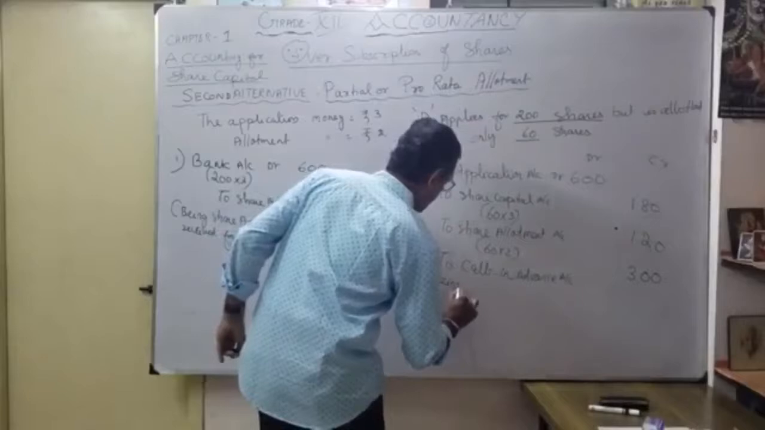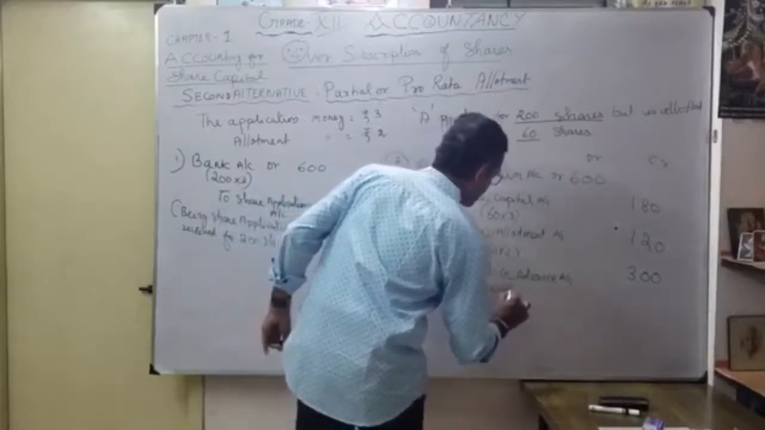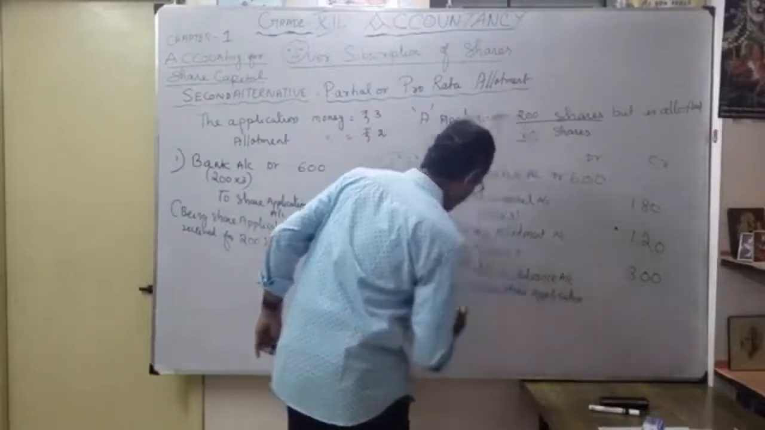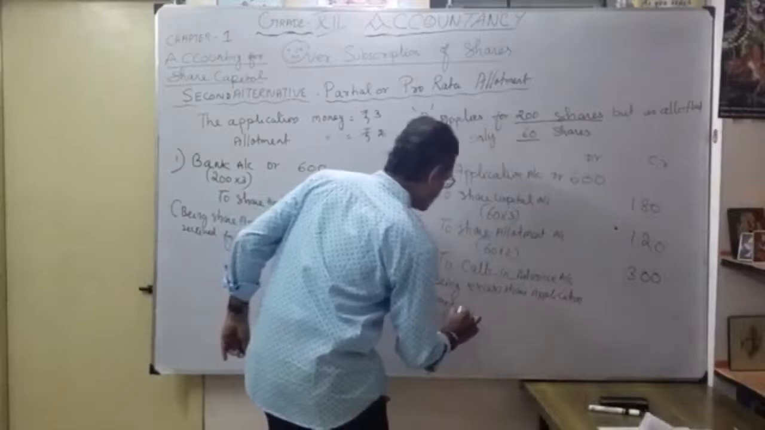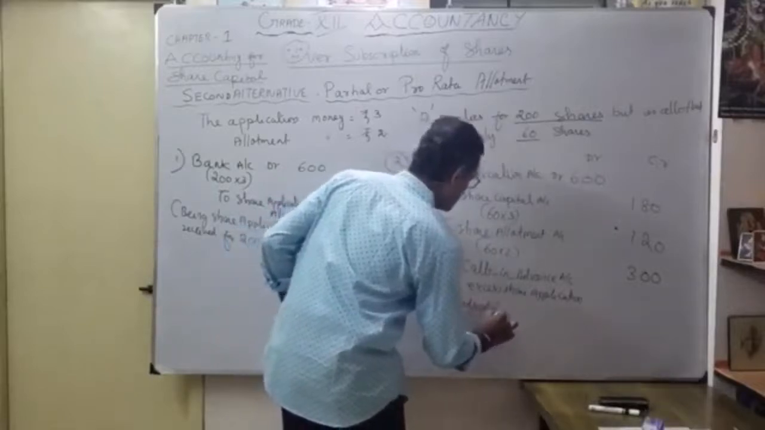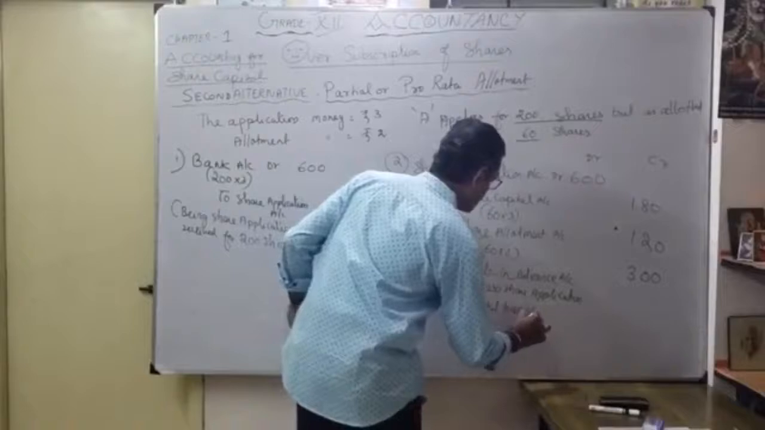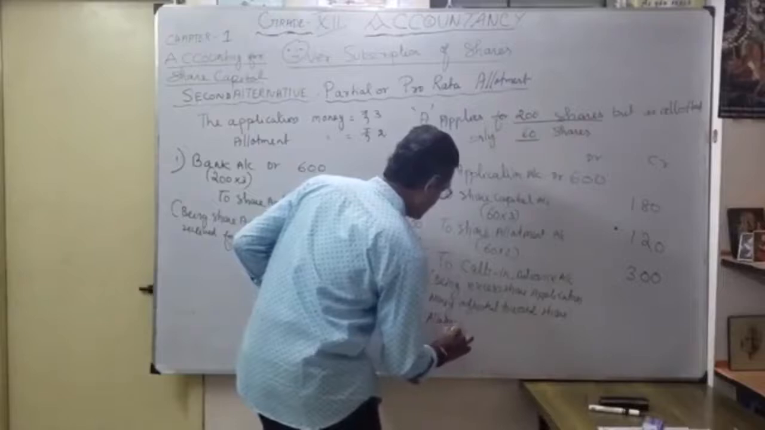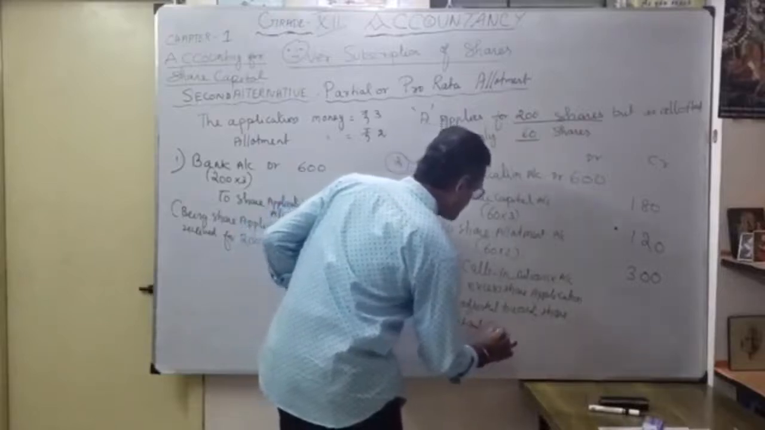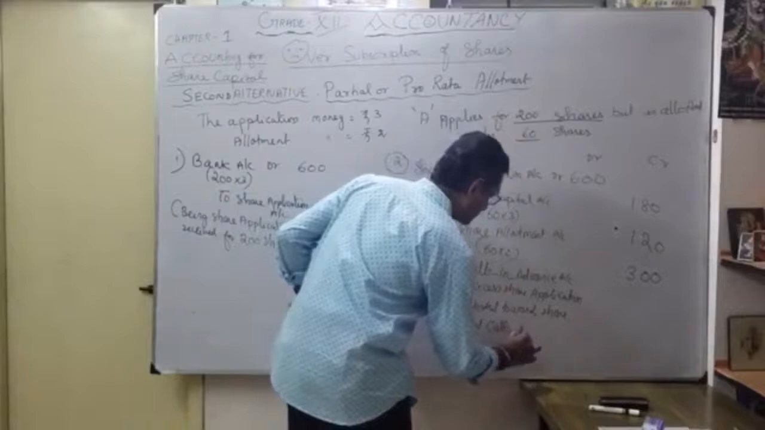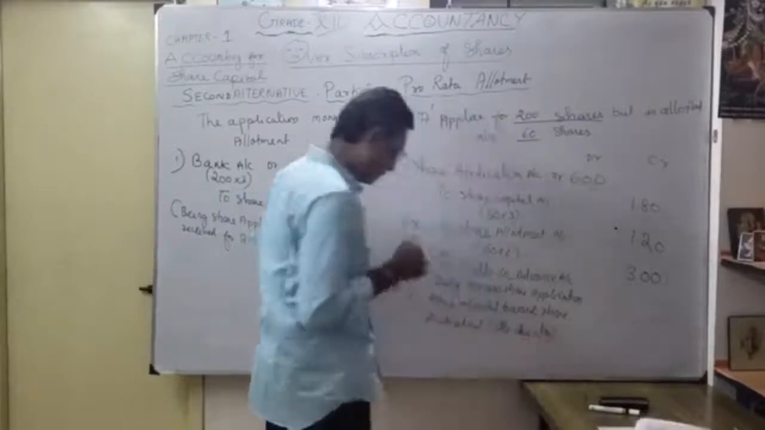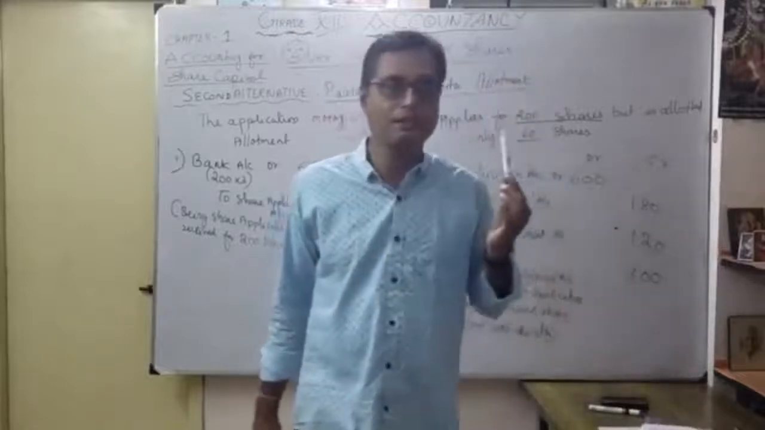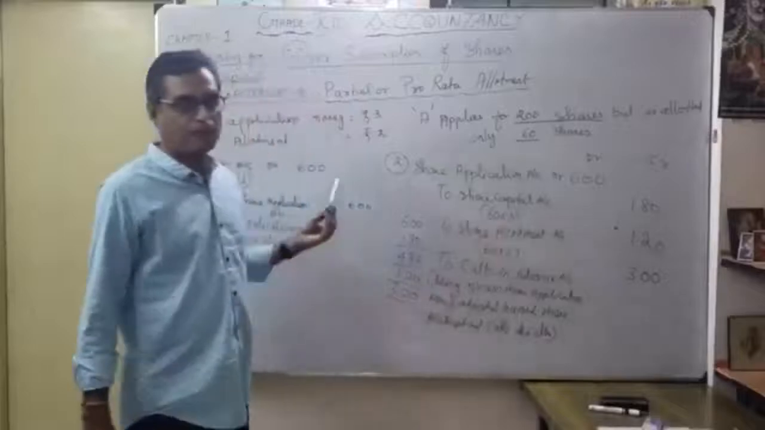Being the excess share application money adjusted towards share allotment and calls due also. So in future, for any first call or second call, this money will be utilized. That is the first example. To understand the second one, what is the next example?